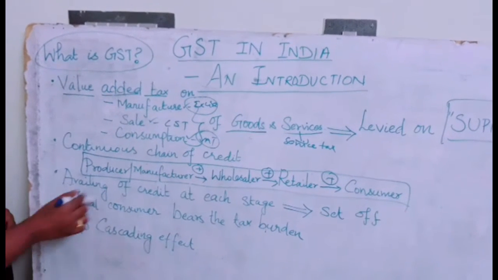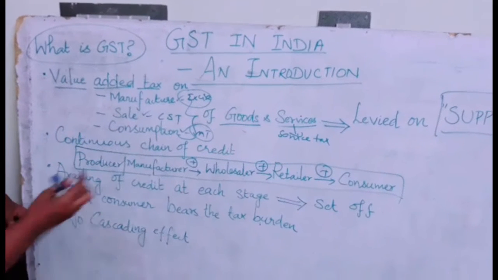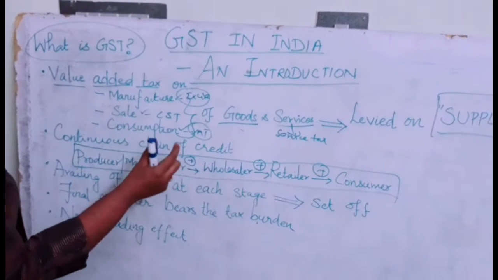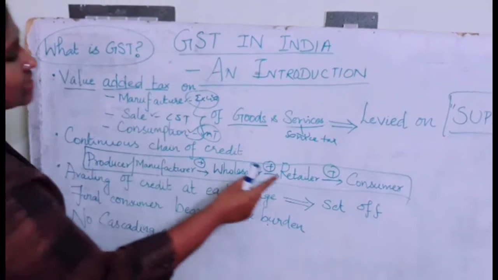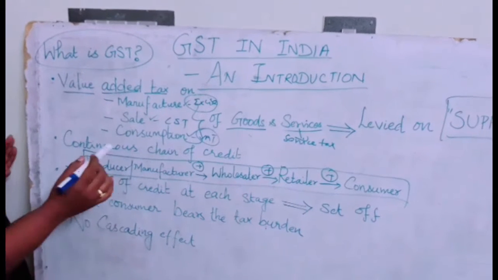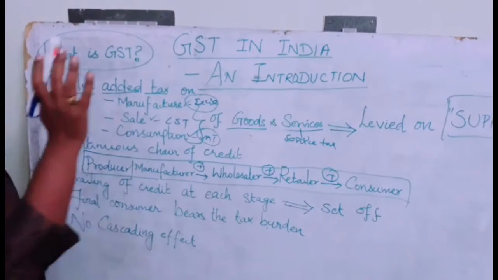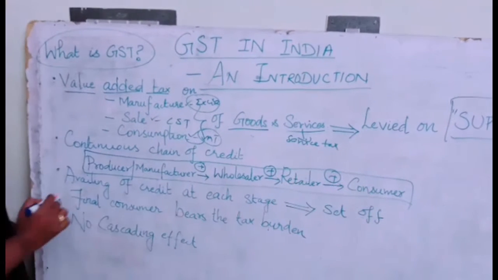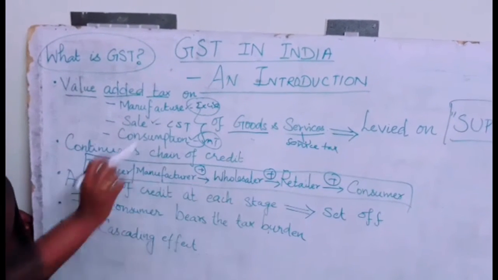To the final consumer, so ultimately what happens? He will be paying the tax only on the value added by him. Ultimately, the entire burden of the GST will be on the consumer. So the final consumer bears the tax burden.